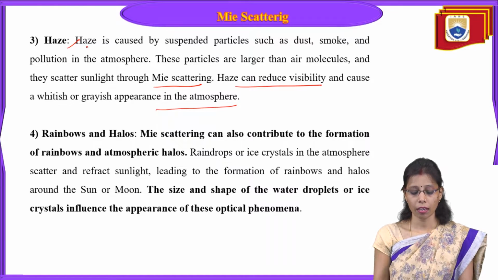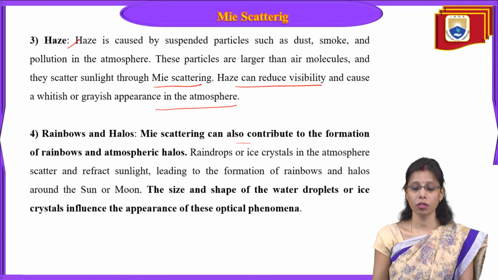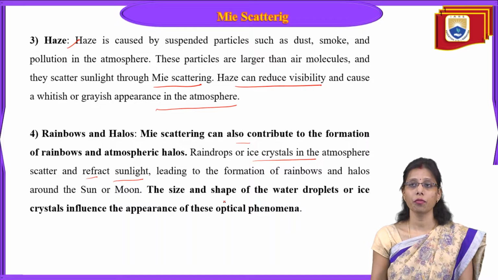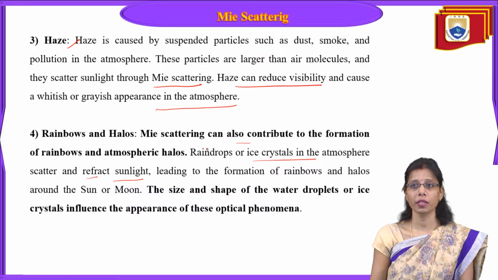Okay. Now we have rainbows and halos. Mie scattering can also contribute to the formation of rainbows and atmospheric halos. Raindrops or ice crystals in the atmosphere scatter and reflect sunlight, leading to the formation of rainbows. So why can our eyes see rainbows? Due to Mie scattering.